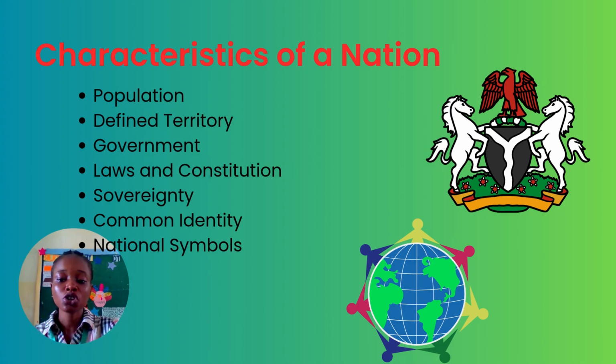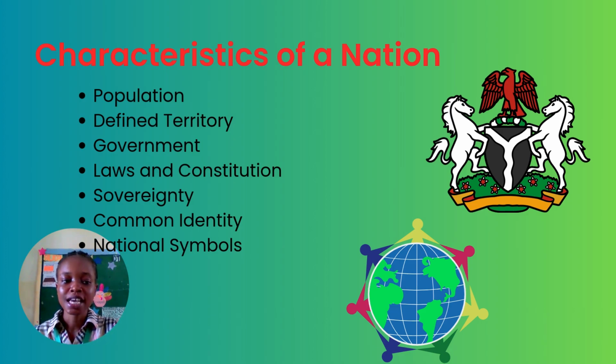So the constitution is one of the major things that characterize a nation. Many nations around the world have a constitution. It is just a set of rules that guide the people, that make sure everybody follows a particular order. Nobody does anything to harm anybody unnecessarily, and there are consequences for every rule that is broken.